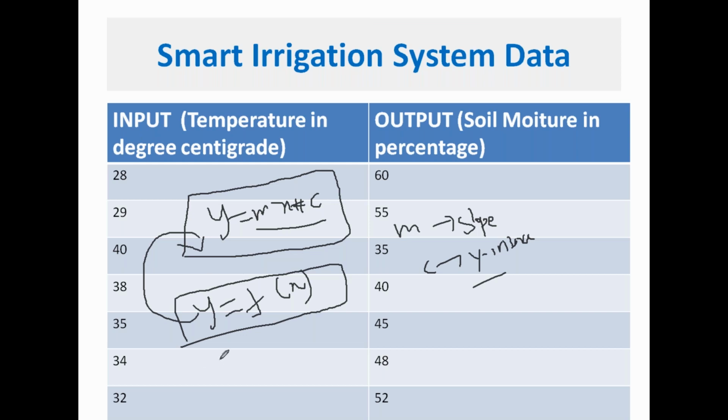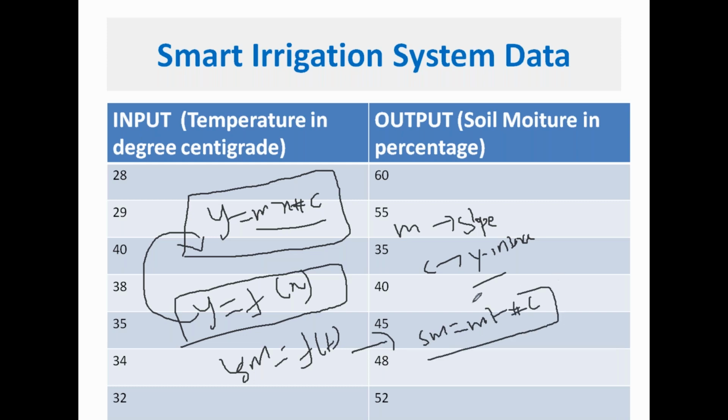We know soil moisture is a function of temperature, and we want to obtain the relationship: Sm is equal to m into t plus c, meaning soil moisture is equal to some slope into temperature plus intercept. We want to obtain a relationship like this for the given data.